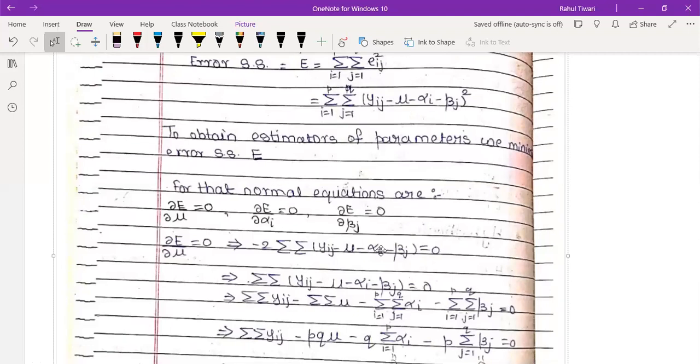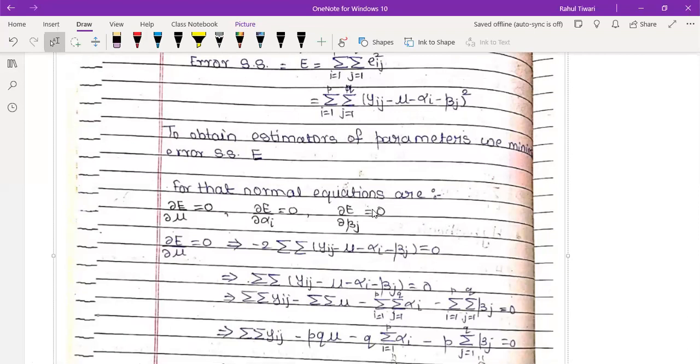Can you imagine that model 1, what you did? Exactly the same thing you did in the one-way ANOVA. In that, only this third derivative was not there; 1, 2 was there.